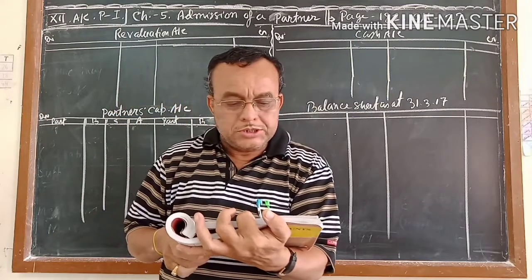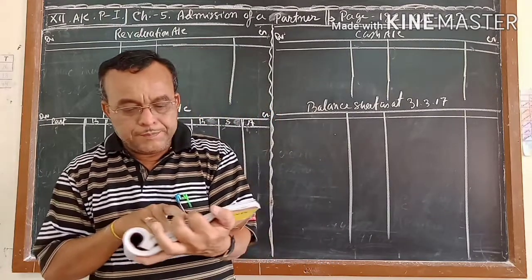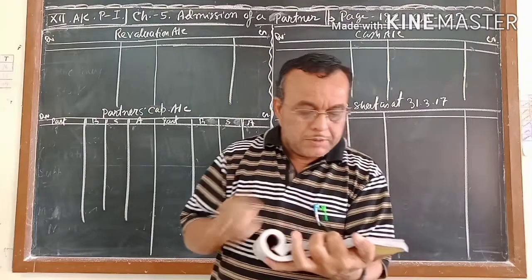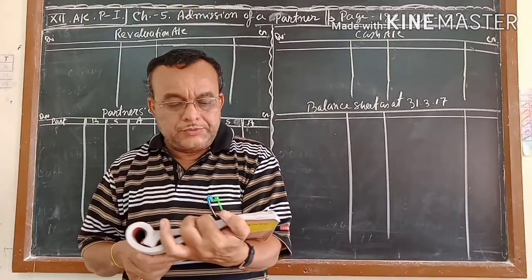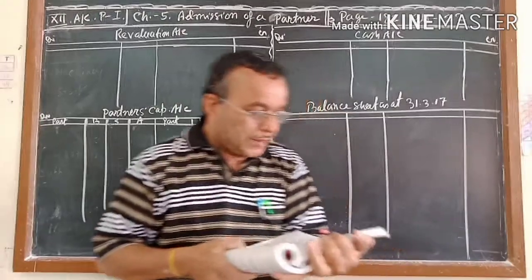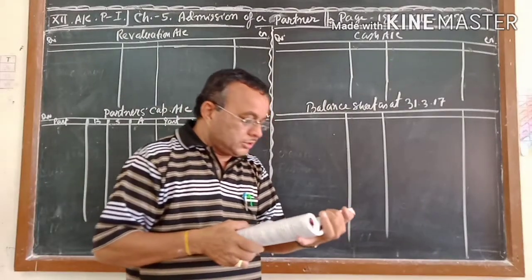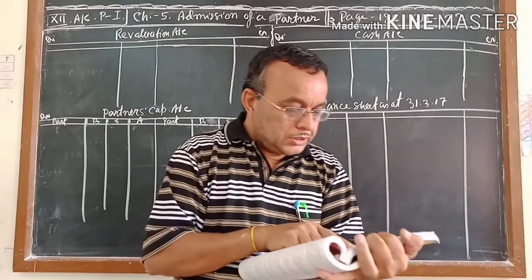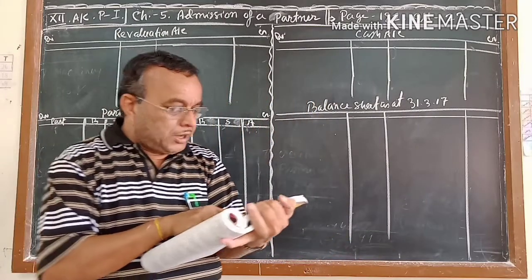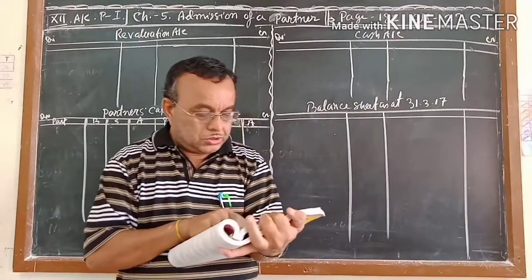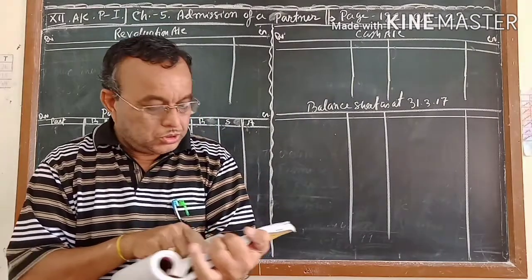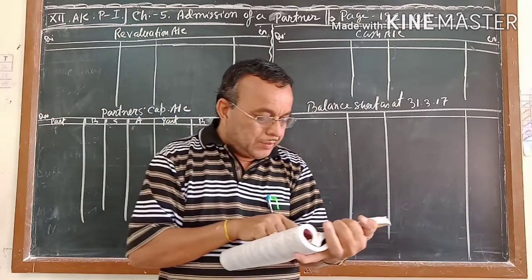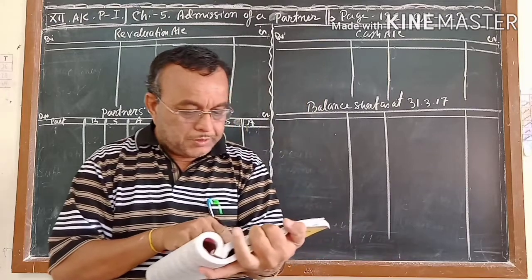B and S are partners in a firm, sharing profits and losses in the ratio of 3:2. Two partners, old ratio 3:2. Balance sheet of their firm as on 31st March 2017 is as under. Capital: B 4 lakh, S 3 lakh, 7 lakh in total. General reserve of rupees 90,000. Workmen compensation reserve 20,000, which you have to distribute. Investment reserve 10,000, which you have to distribute to the partners' capital accounts. Then liabilities: creditors 1,40,000, bills payable 60,000.